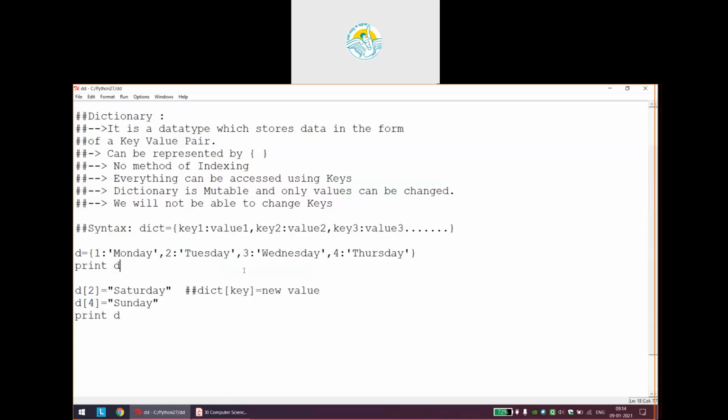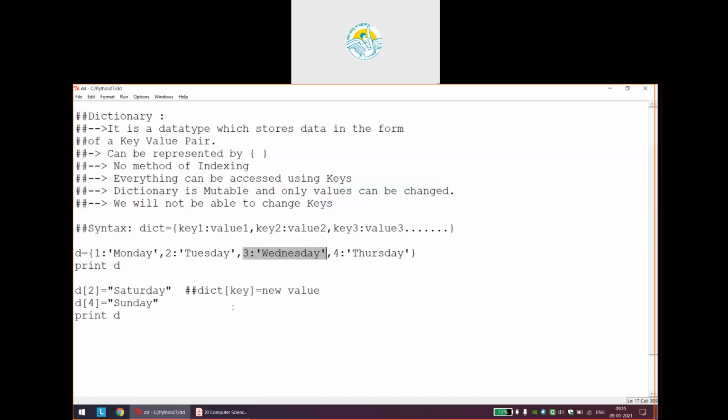What you can do, if you actually want that, is that later on I will teach you a method where you will be able to delete this entire record, and once you delete it, you can enter new values into the dictionary. Suppose you want 7 Wednesday instead of 3 Wednesday, so you can first delete this record and then insert a new record of 7 Wednesday. Those things we will cover in the coming classes.